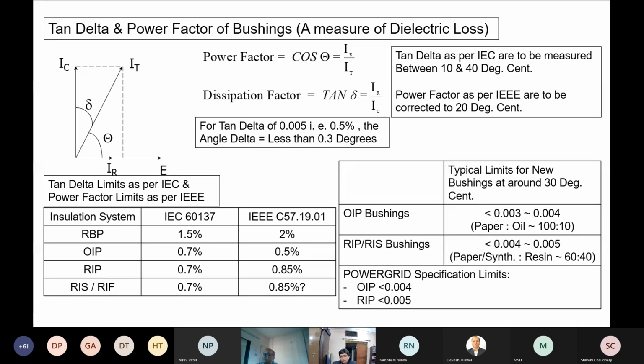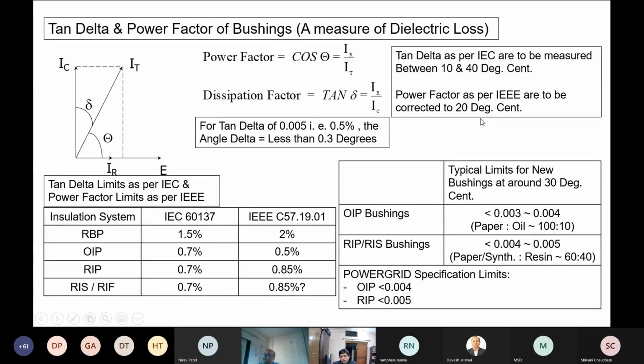When we talk about tan delta or power factor, let's first look at what the tan delta limits are as per IEC and the power factor limits as per the IEEE standard. IEC 60137 gives 1.5% as the limit for resin bonded paper. Then OIP 0.7%, RIP 0.7%, RIS and RI 0.7%.